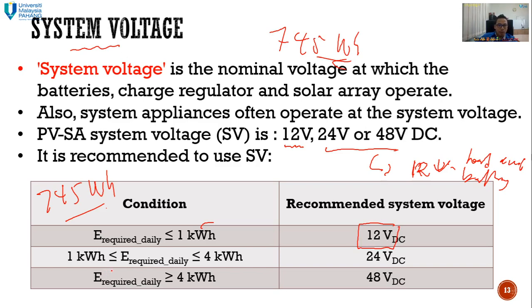If you get more than that, between 1 to 4 kilowatt hours, your system should be 24 volts. If it is more than 4 kilowatt hours, then your system must use a system voltage of 48 volt. That means 4 12 volt batteries are connected in series or parallel? Series, right?